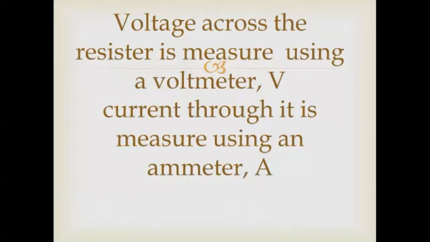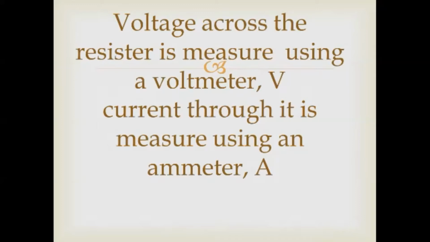So we insert two instruments in our circuit: first the voltmeter and next the ammeter. The voltmeter measures the voltage across the resistor R, the nichrome wire, and the ammeter measures the current flowing through the resistor.